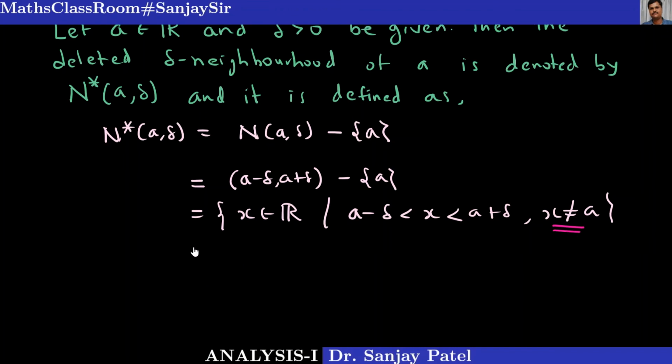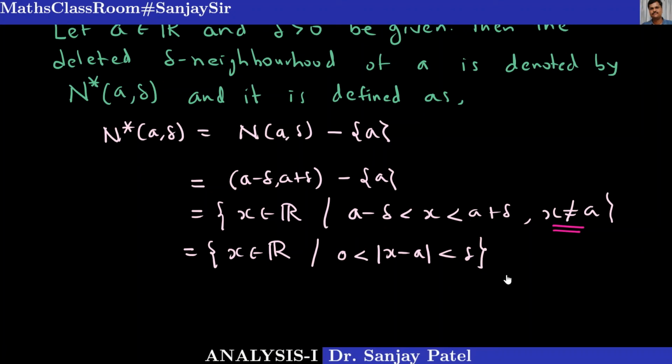Okay, and again we can write this in the equivalent form using the modulus property of inequality: this can be written as mod of x minus A less than delta. But now I don't want to consider x equal to A, so I must write 0 less than mod of x minus A less than delta.